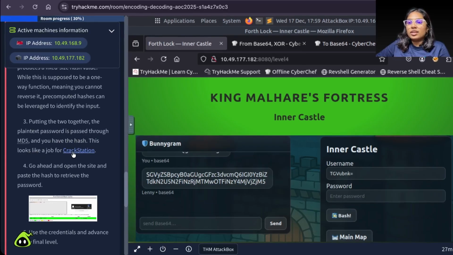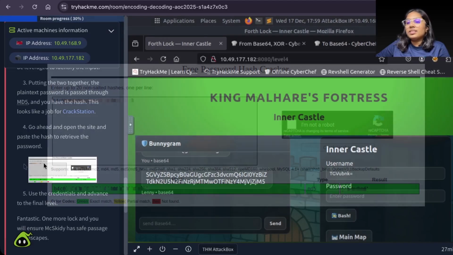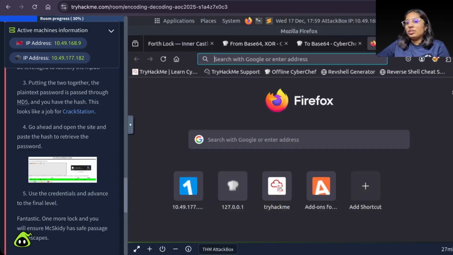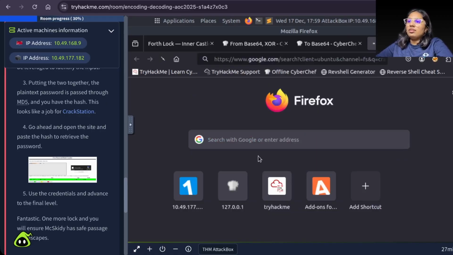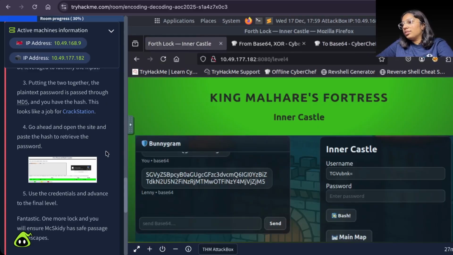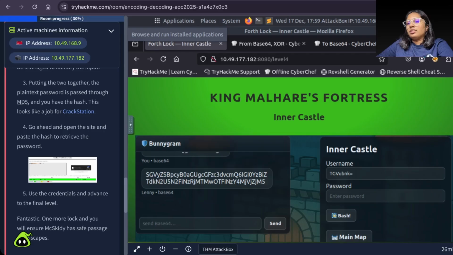This looks like a job for crack station. Go ahead and open the site and paste the hash to retrieve the password. I'm going to go to crack station and it will not load because it is Google. Let us go here then in our native browser and paste it here. It takes up to 20 non-salted hashes, one per line.